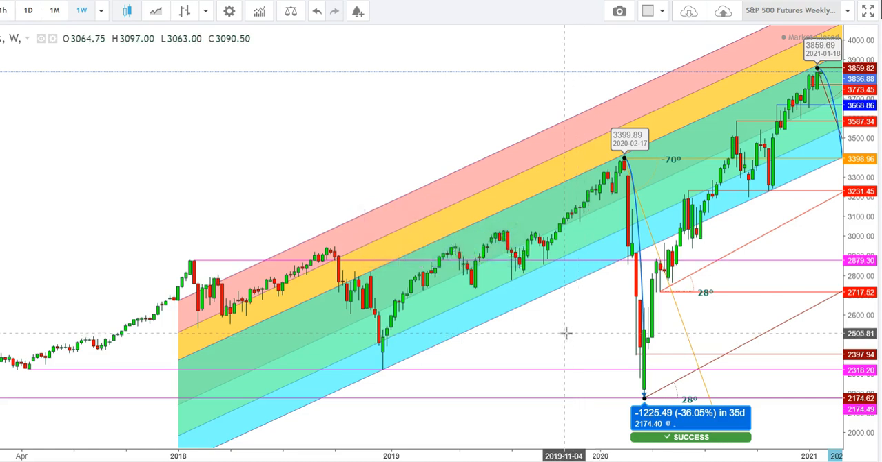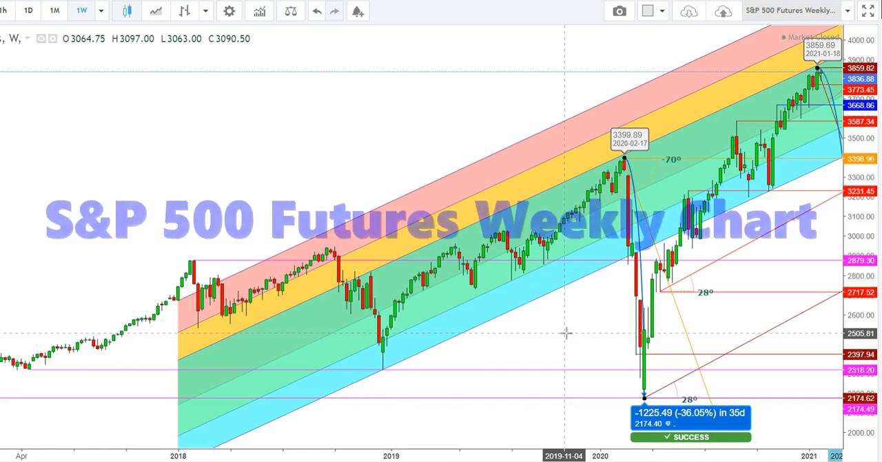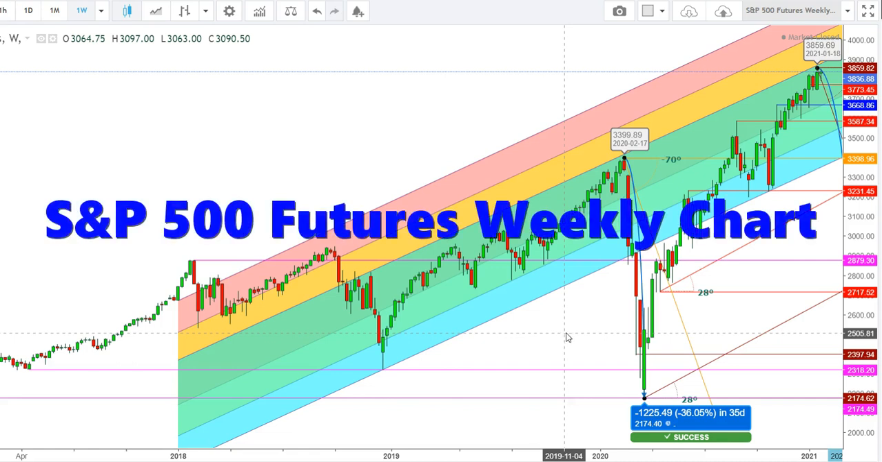So let us start the day to analyze the movements of S&P 500 futures in different time frames. So friends, here I would like to start with a weekly chart of S&P 500 futures.